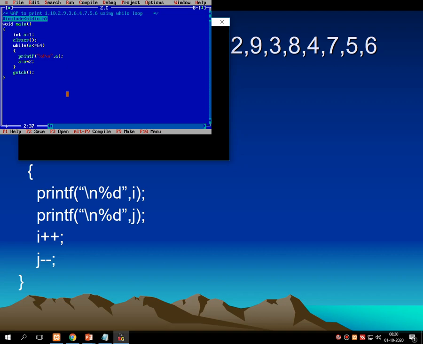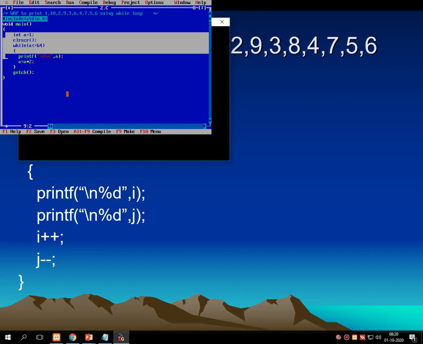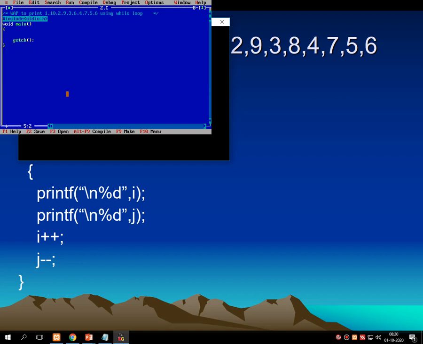Now what I am doing, let me remove all the lines of the old program. Then here I am initializing integer i equals to 1. You can take any variable. I am taking the name of the variable i.